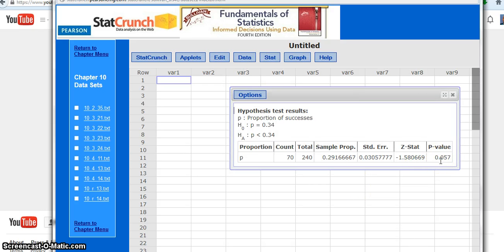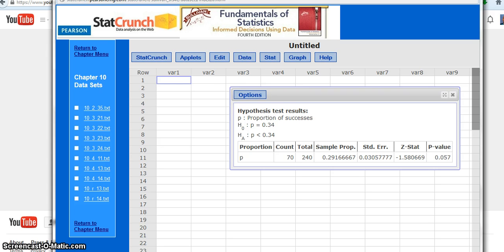So this p-value tells me there's roughly a 5.7% chance of me collecting data like this if it really is a 34% chance. We actually got 29%. It was a lot lower than 34%. Again, because of the p-value, it's only going to happen about 5 to 7% of the time that I get a sample of 240 people, and only 70 of them state whatever they stated.